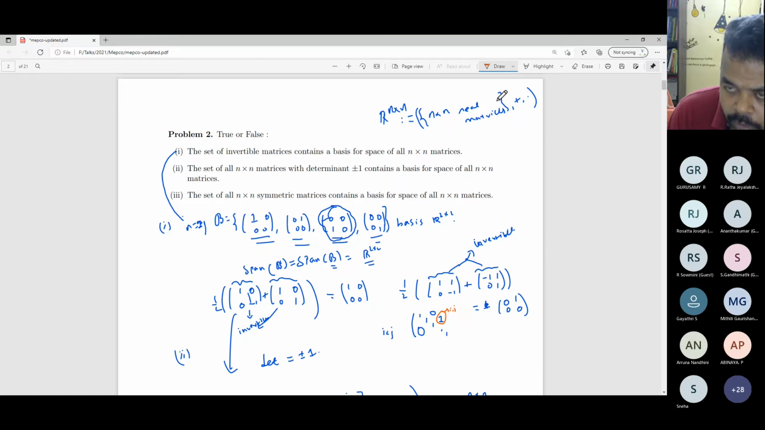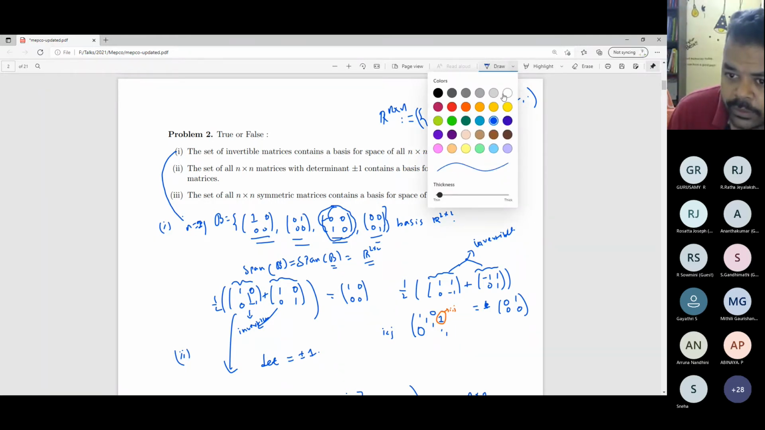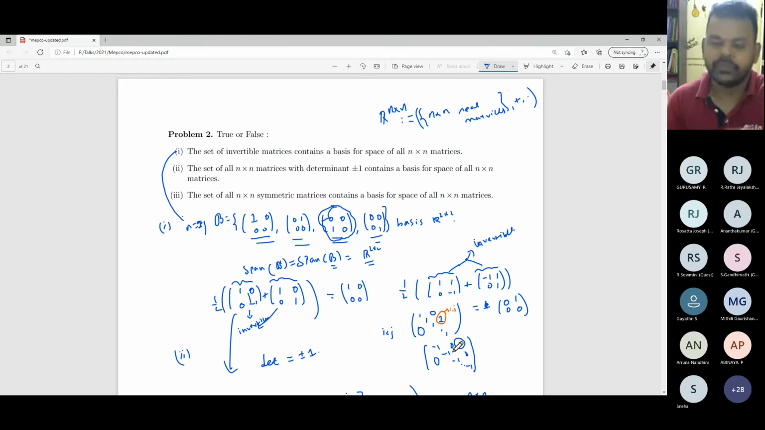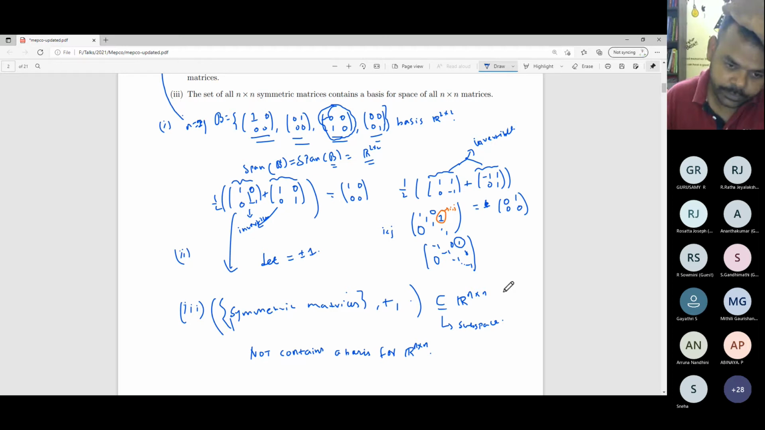Now I will construct another matrix. I think you have to tell me; I have given you enough hint. So this is one matrix. What is the other matrix? That will have -1 at the ijth entry, and all the other entries will be +1. Right. So if you take the sum of these two matrices and take half of it, you will get the standard basis element.